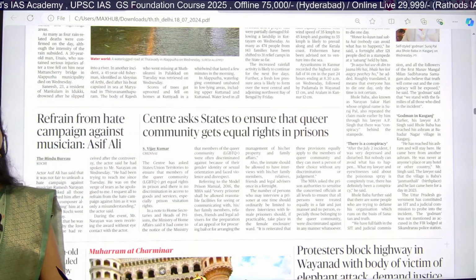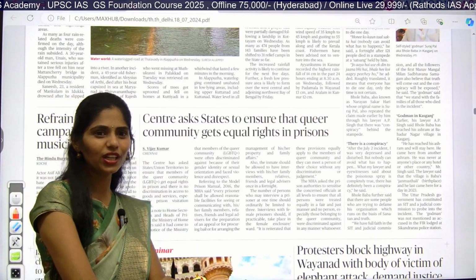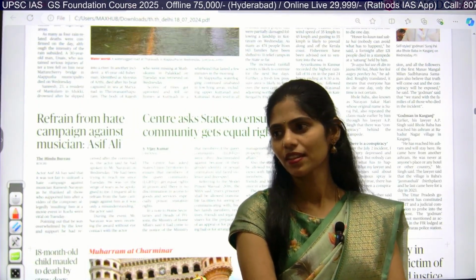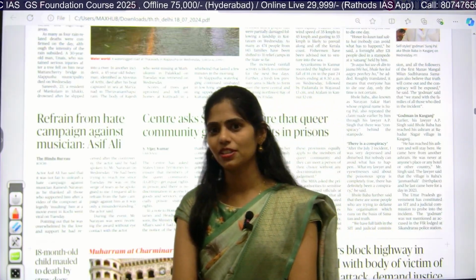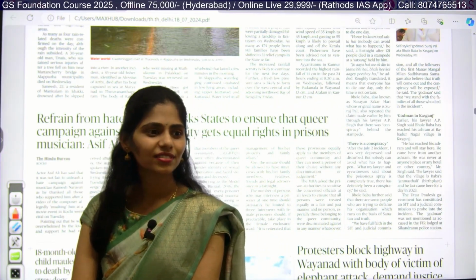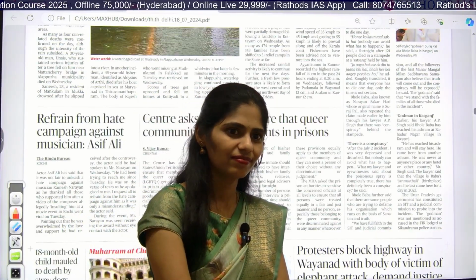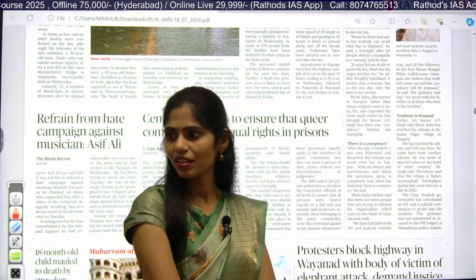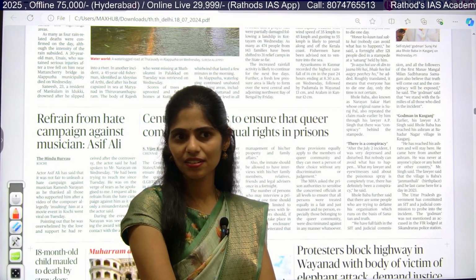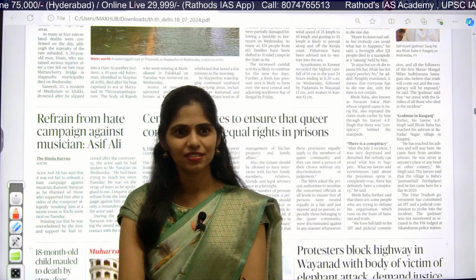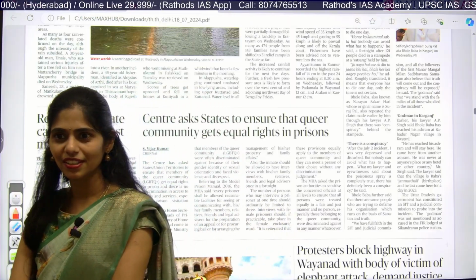And tell me which acts are there to protect these low caste people in India? SCs and STs especially. Which acts? The SC/ST Atrocities Act. Have you heard this? Yes or no? Many a time I said it in the class.